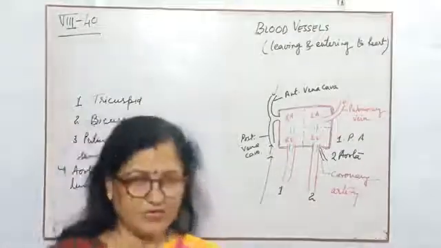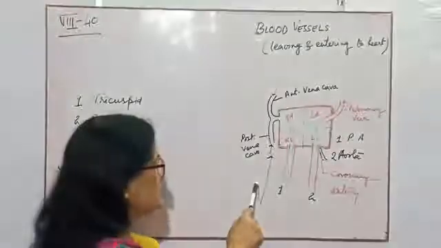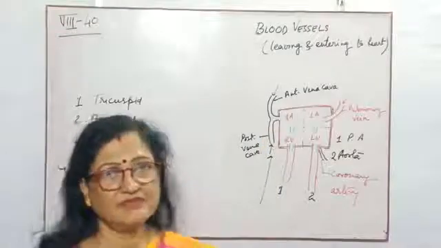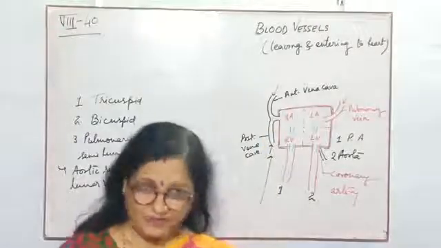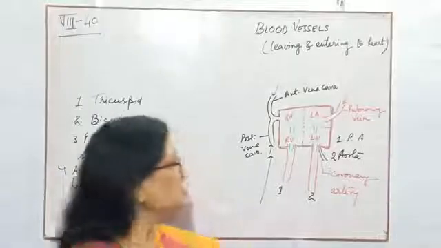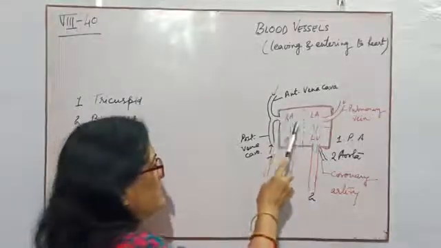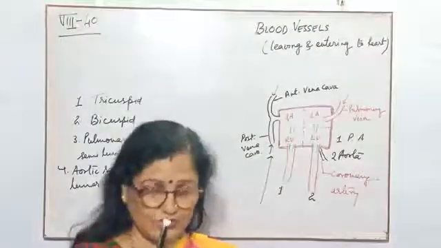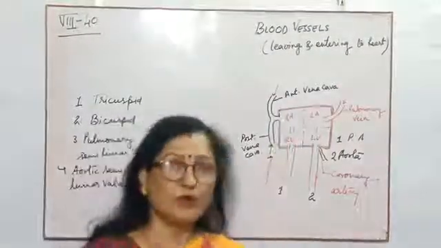Below the heart it is carried by the posterior vena cava, above the heart by the anterior vena cava. Both vena cava carry the blood to the right auricle. Before entering the right auricle, they join and form one opening only, and that opening will open into the